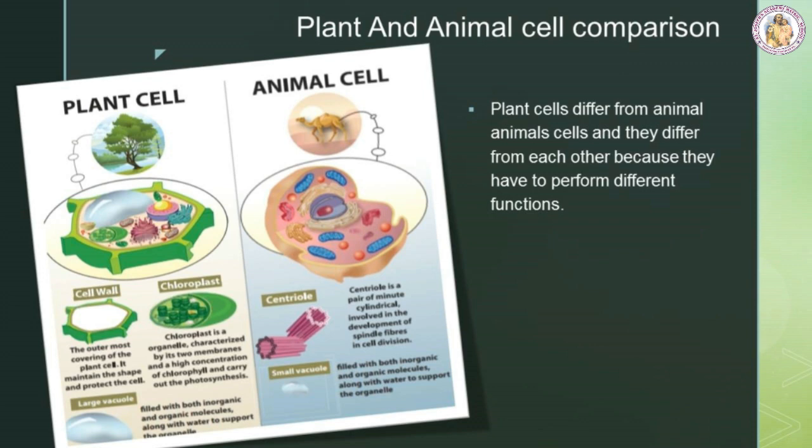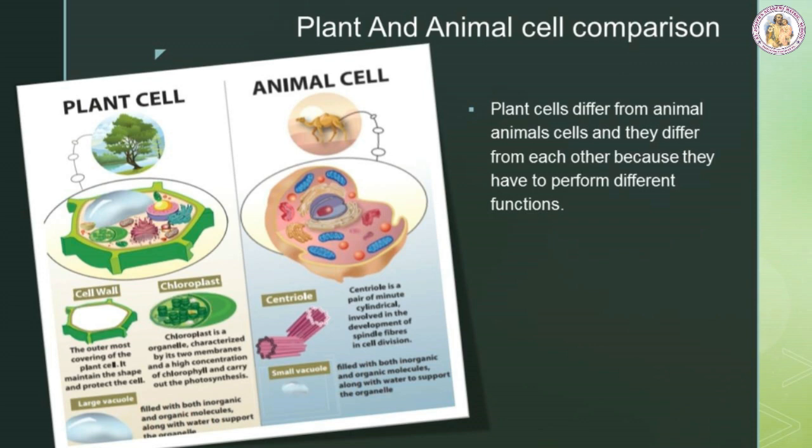Then, in the animal cells, there is presence of centriole, and in plant cell, there is absence of centriole. Centriole is a pair of minute cylinders involved in the development of spindle fibers in cell division.